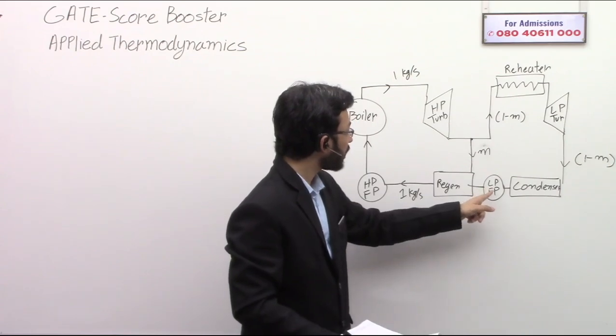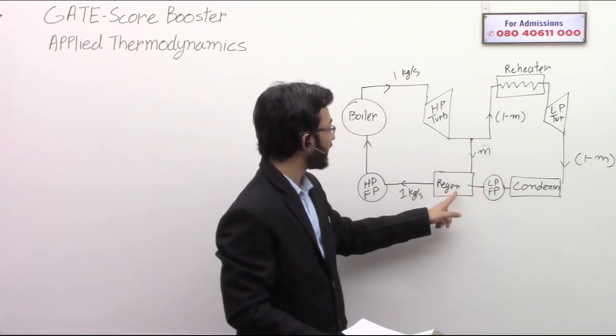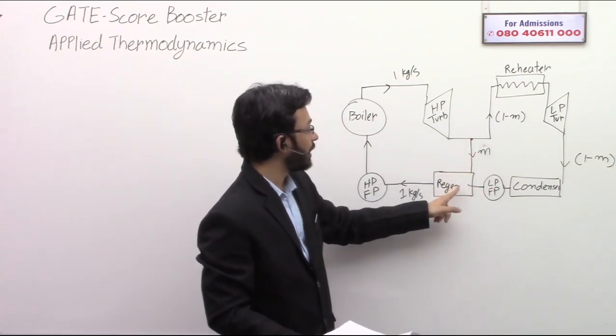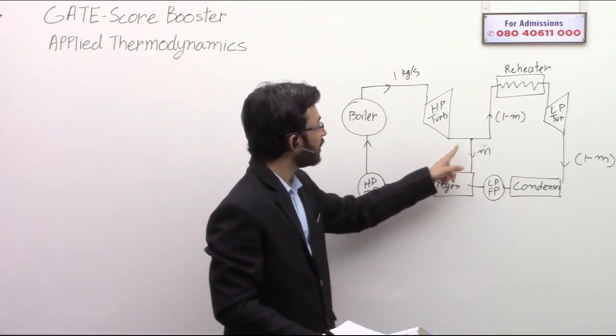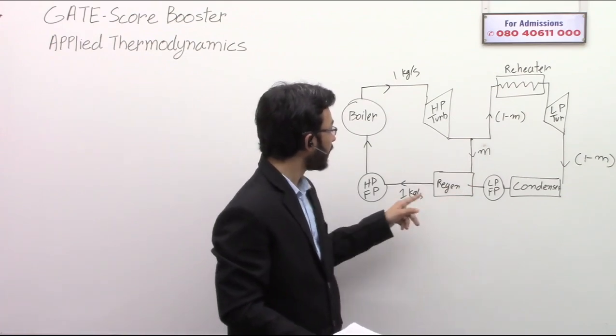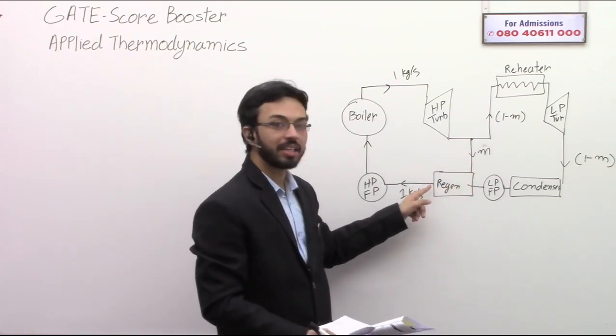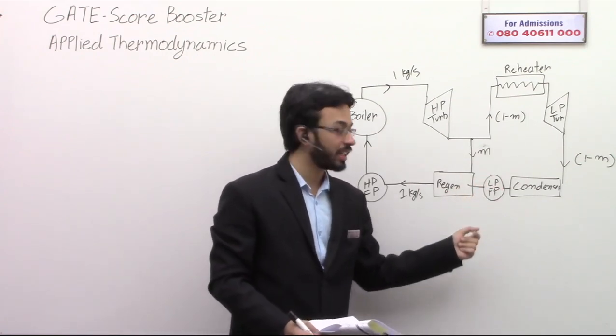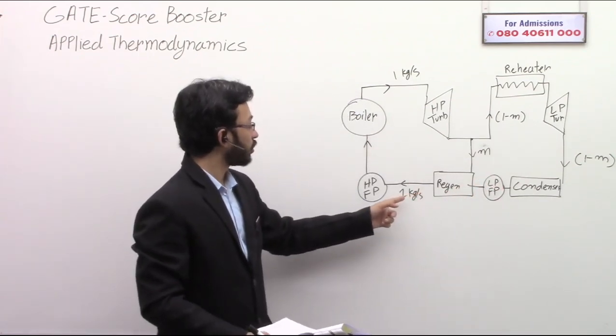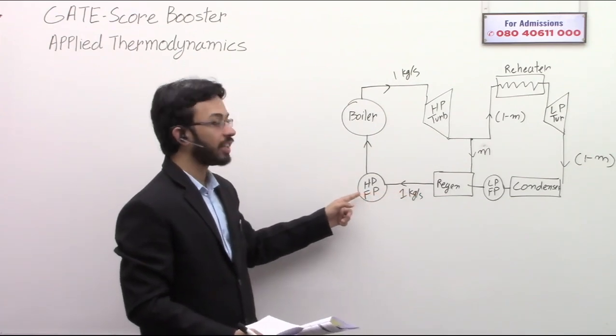So this condensate is entering the regenerator along with the bled steam. Finally m and 1 minus m kg per second are mixing in the regenerator. Some heat exchange occurs, and then the total 1 kg per second goes into another feed pump.